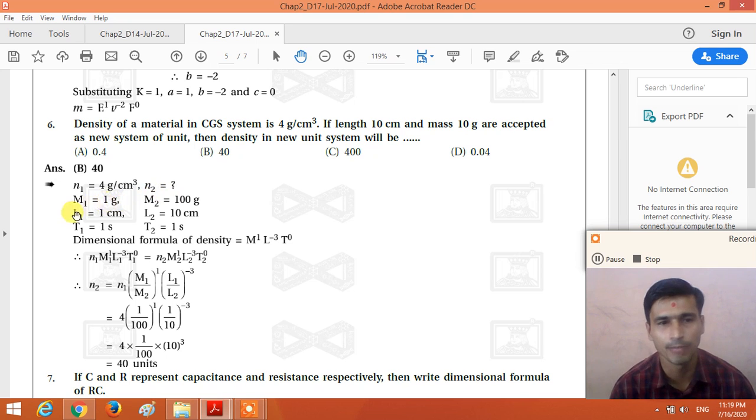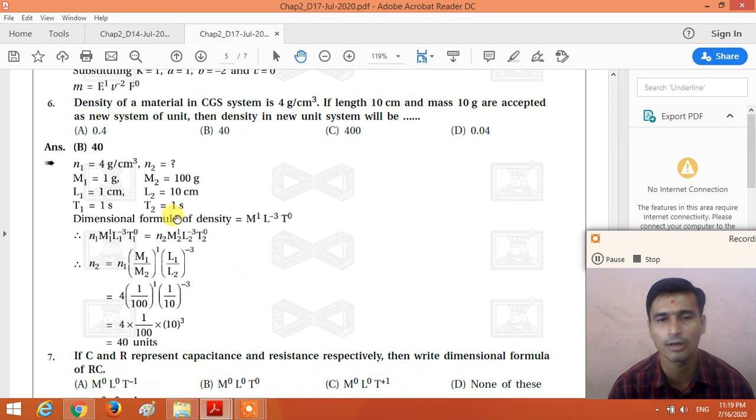In the CGS system we take mass as 1 gram, in the new system we take mass as 100 gram; length in the CGS system is 1 centimeter, and we take 10 centimeter in the new system; and time in both systems is 1 second. So put the dimensional formula of density. What is the dimensional formula of density? M1, L minus 3 and T0.